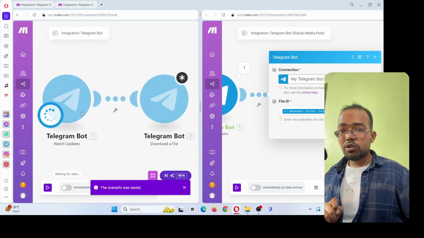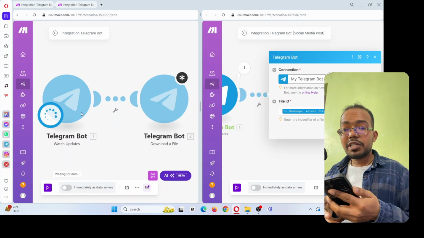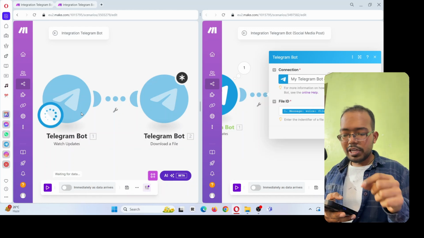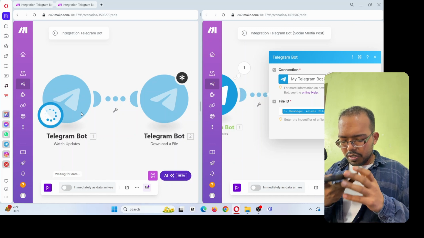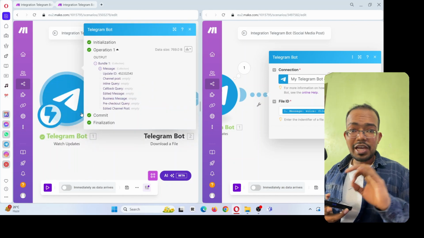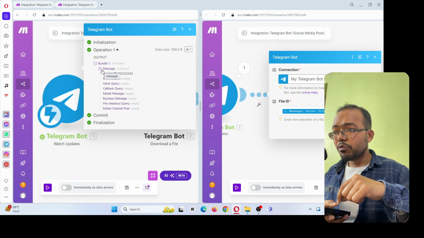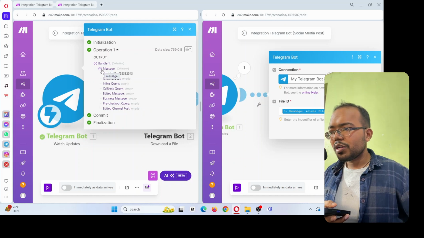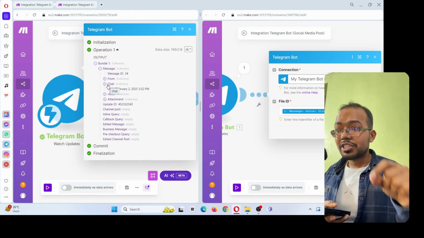Okay, click on run this module only, and now we get a voice input, so that it gets some data. So I'm opening the Telegram. You can do the same as well. Hey there, can you hear me properly? Okay, I gave it an input. You can see right now I gave it an input on my Telegram and it came over here. You can't see the message right now because it's not transcribed.